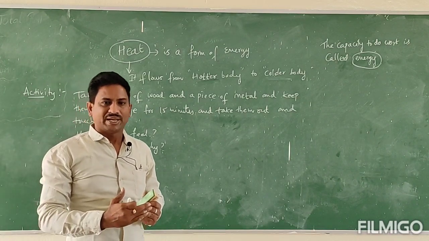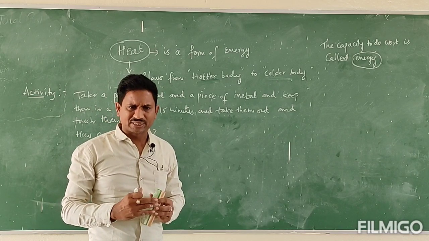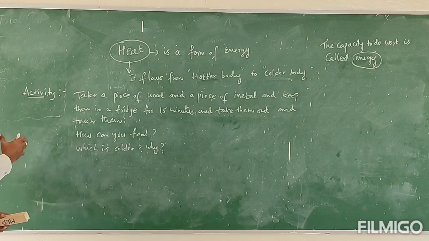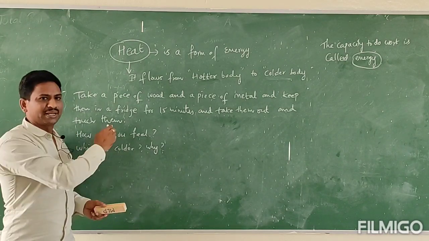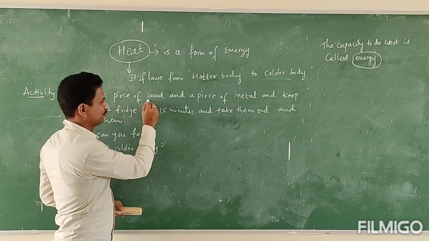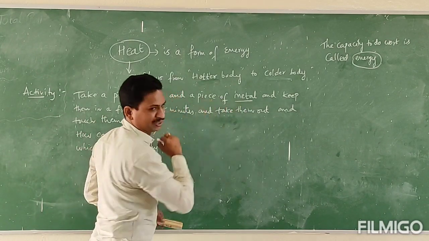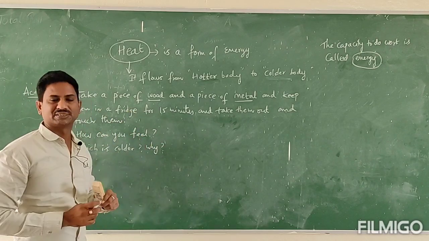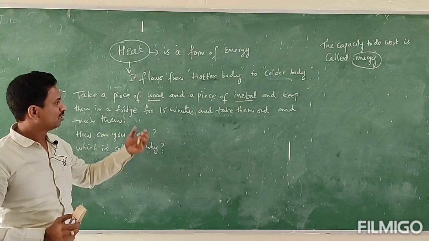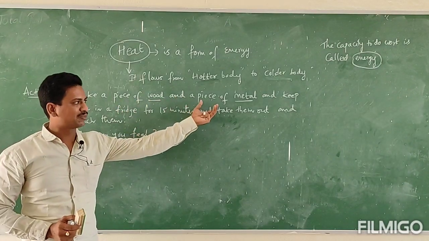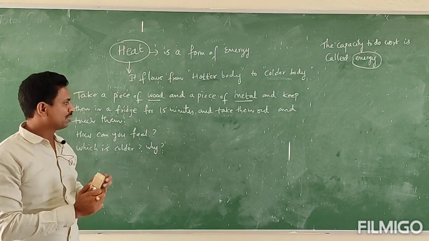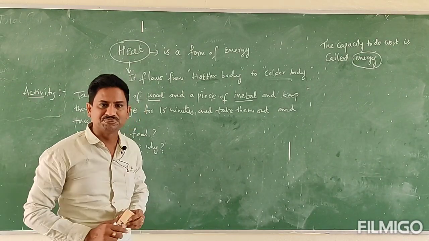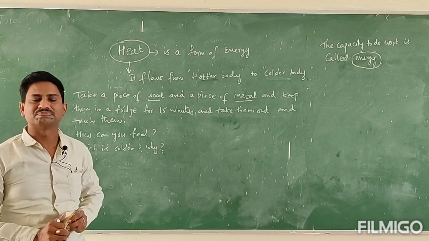To explain this and understand more, we can take a small activity from our textbook. Take a piece of wood and a piece of metal and keep them in a fridge for 15 minutes. Take them out after those 15 minutes and touch them.